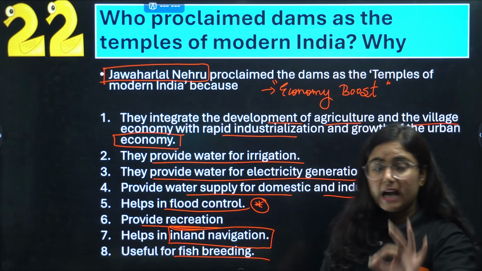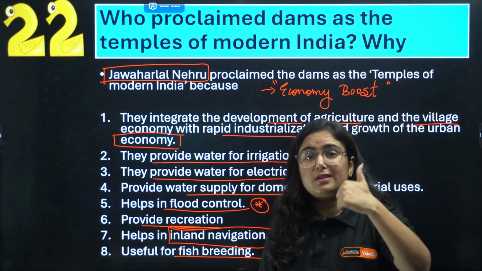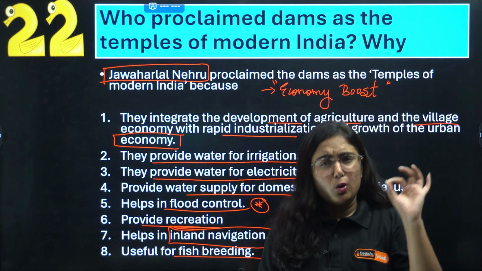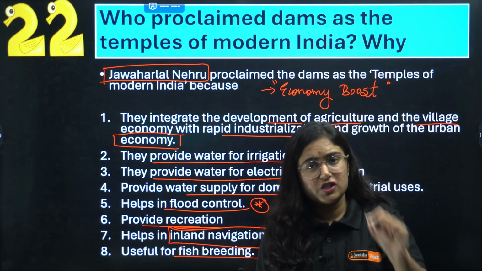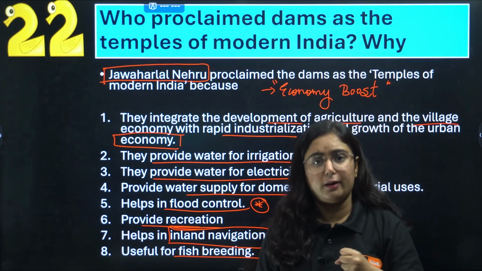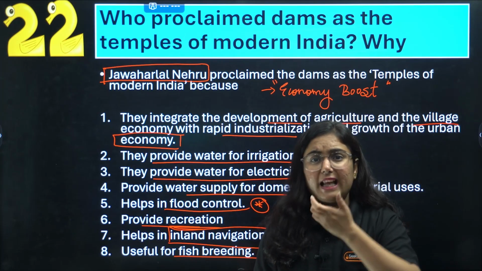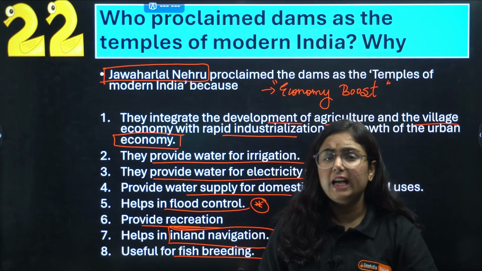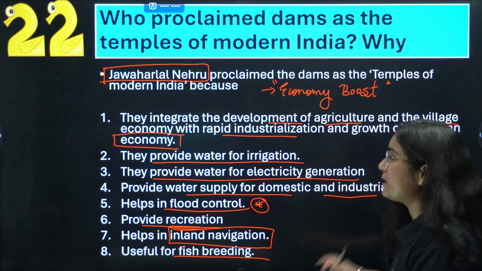Again, I am telling you, water resource is a very important chapter, beta. It has a huge weightage. Good questions, and the questions are so general that we see them in our daily life. Hence it is not something like history that we are mugging up again and again. If you read this chapter once thoroughly, it is enough for your exam preparation.